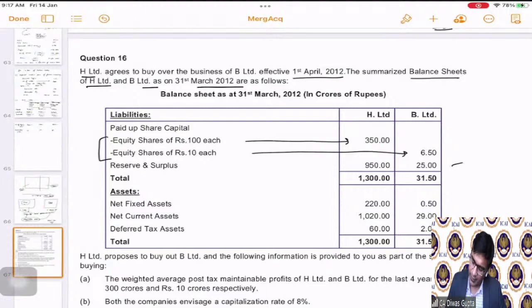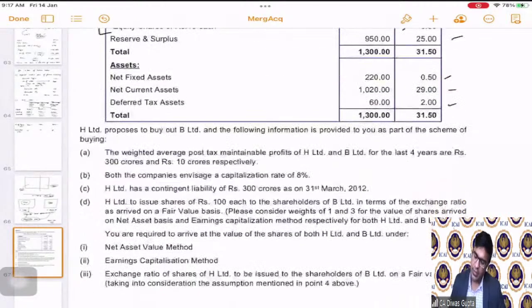Reserves and surplus are given. Then we are given the assets. Now, H Limited proposes to buy out B Limited, and the following information is provided to you as part of the scheme of buying. So they are saying that following is the information that is additionally given to you. Now, what is that information? Number one, the weighted average post-tax maintainable profits. Now, see, students, the weighted average post-tax maintainable profits of H and B for the last 4 years are 3,000 crores and 10 crores respectively.